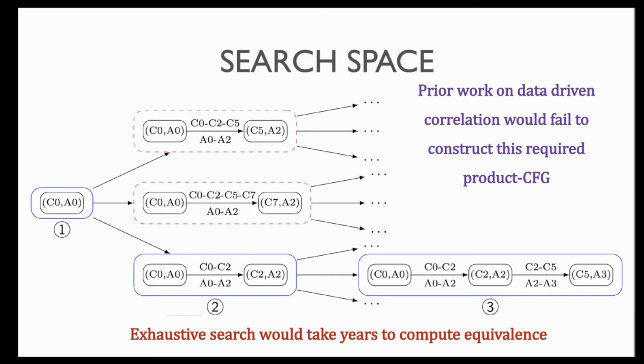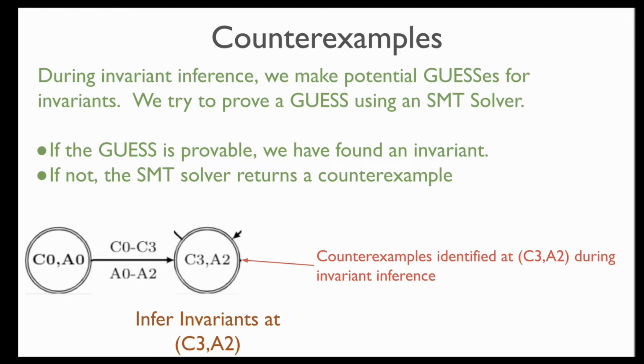Okay, so prior data-driven correlation would fail to construct the required product CFG for the example that I just showed in the previous slides, but our algorithm is able to do this. So how do we do this? During invariant inference, we make potential guesses for invariance, and we try to prove a guess using an SMT solver, just like I showed you before. If the guess is provable, we have found an invariant. If not, the SMT solver returns a counterexample.